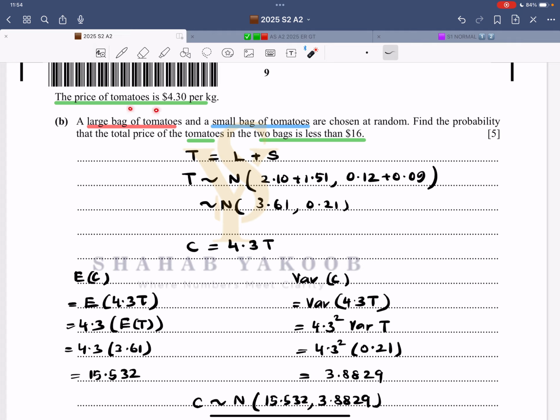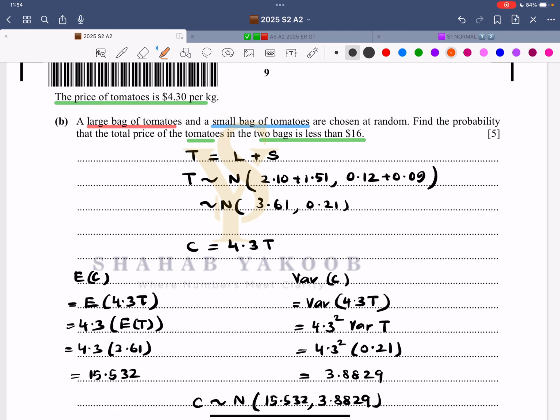The price of tomatoes is $4.30 per kg. So irrespective of whether it's in a large bag or in a small bag, you have to take this amount, $4.30 per kg, and multiply with kg so that you are left with dollars. So now it says we are taking one bag of each. Find the probability. Total price is less than $16. So T is L plus S.